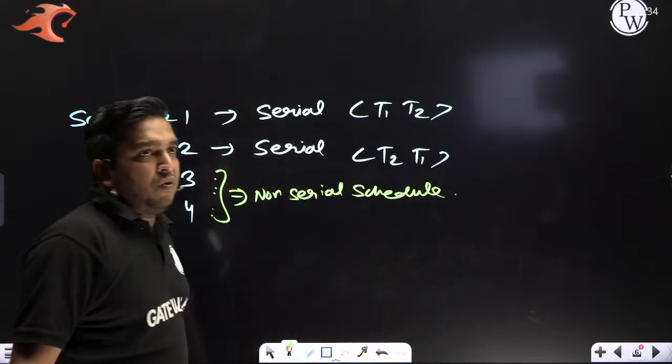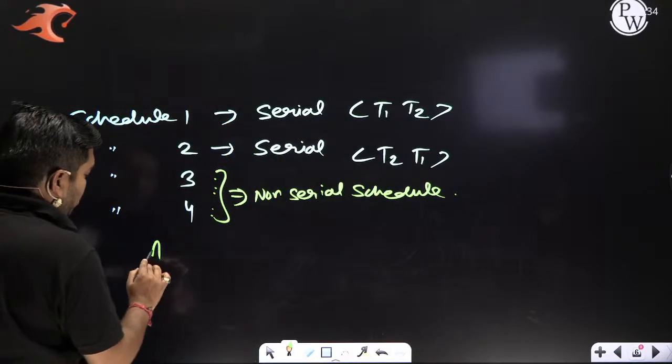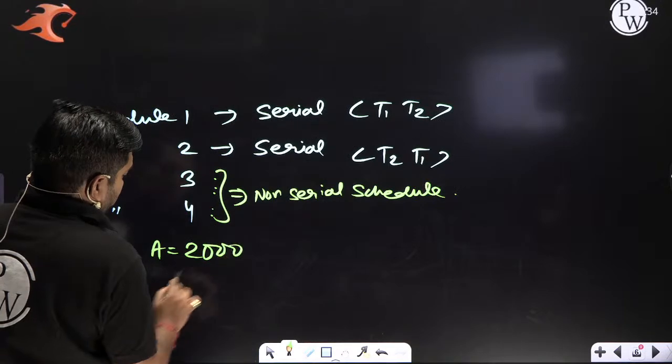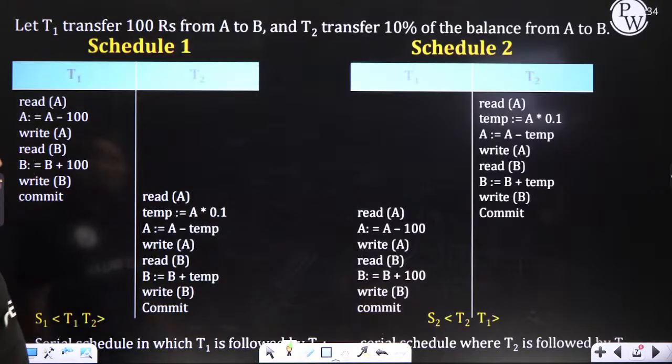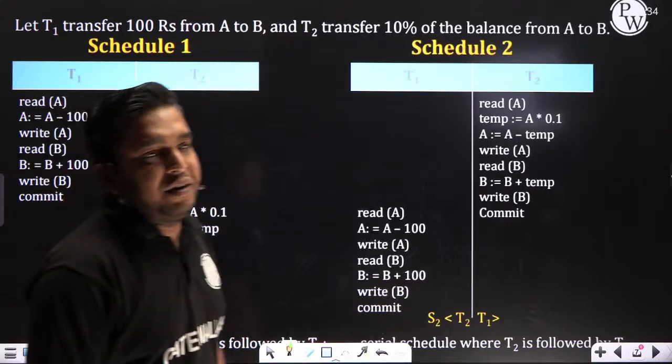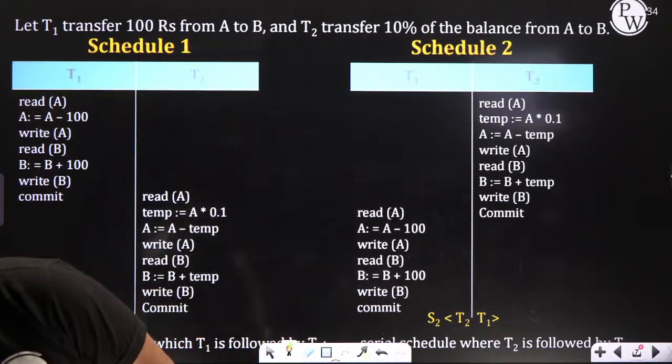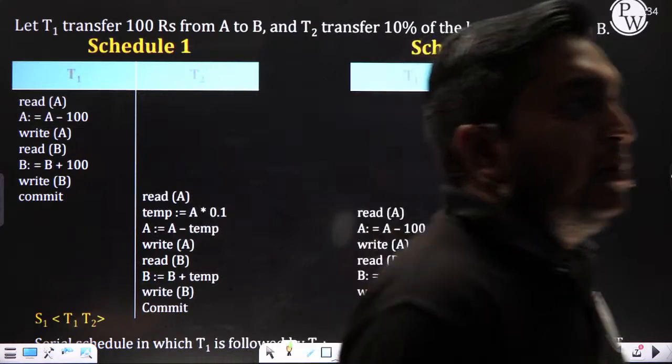This I gave as homework, in which A value is 2000 and B value is 3000. Now please let me know what is the answer of A and B. What is the answer of A and B, everyone? Let me know fast what is the value of the sum of A plus B.